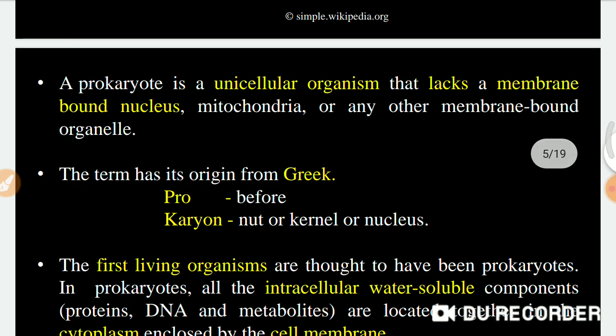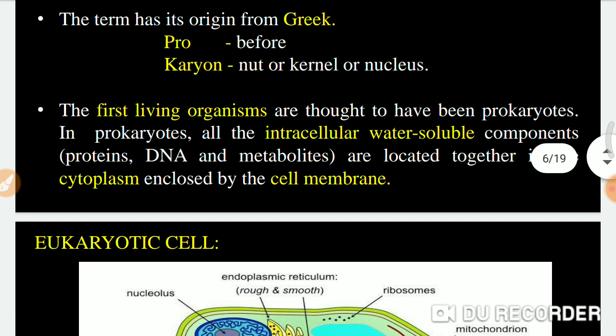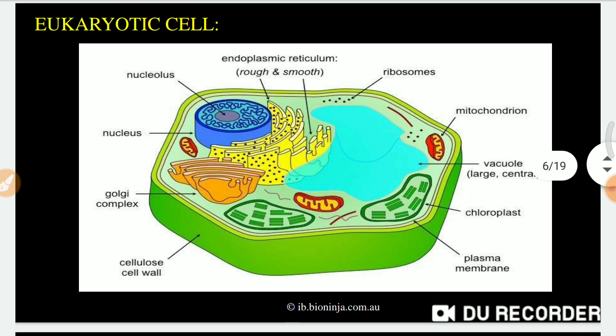This prokaryote is a unicellular organism that lacks a membrane-bound nucleus, mitochondria, or any other membrane-bound organelle. So pro means before, and karyon, we know the meaning is nucleus. Then we'll go to the next part, that is the eukaryotic cell.